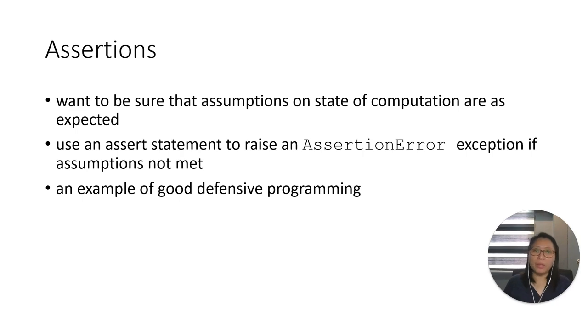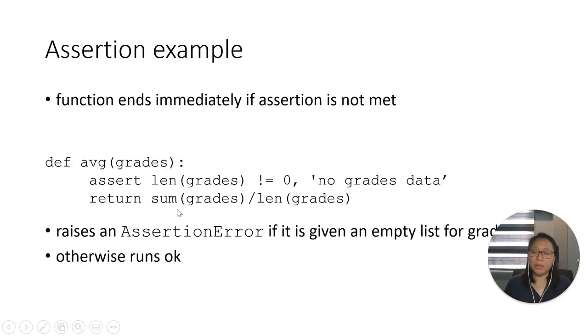In Python, there are also what we call assertions. Assertions are a good example of defensive programming. With assertions, we want to be sure that assumptions on the state of computation are as expected. We raise an AssertionError exception if the assumptions are not met. Here is an example.